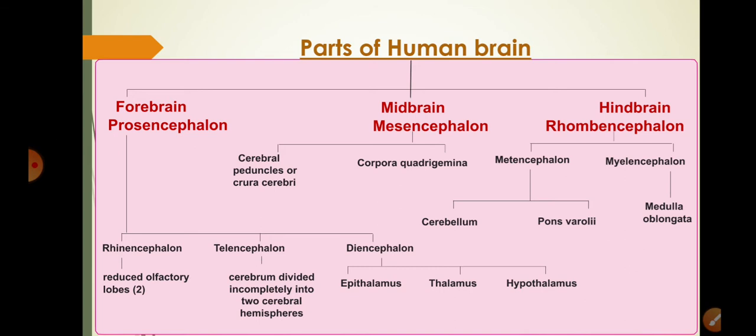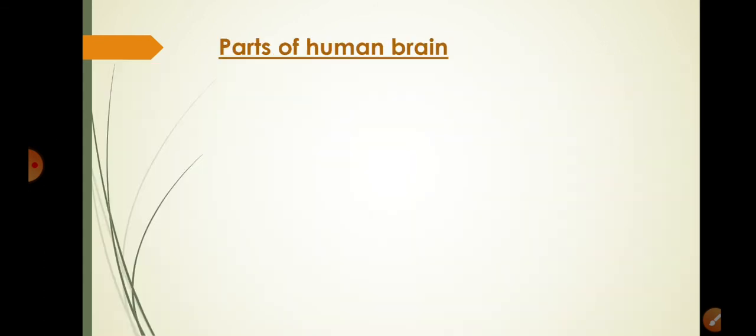Two parts of midbrain are crura cerebri and corpora quadrigemina. Hindbrain has two parts, metencephalon and myelencephalon. Metencephalon has cerebellum and pons varolii. Myelencephalon has medulla oblongata. We are going to learn each part of brain and its subparts in detail. Let us first start with forebrain.